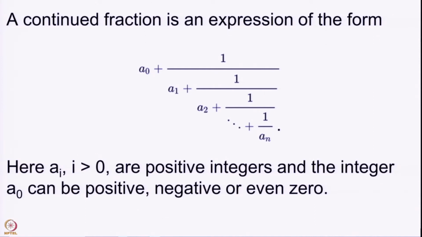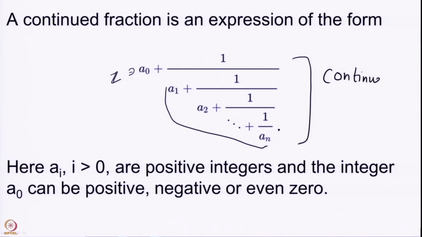Here these integers ai, they are positive integers from a1 onwards. So, from a1 onwards these are all positive and a0 is just an integer. It can be 0, it can be positive or it can even be a negative integer. We have such an expression, and observe that it involves only finitely many integers. Such an expression is called a continued fraction.